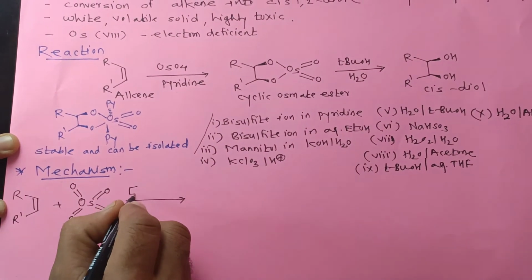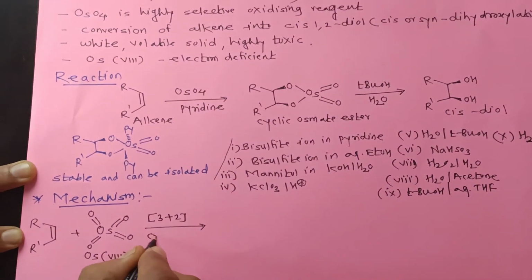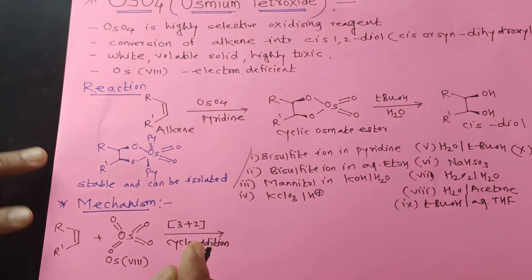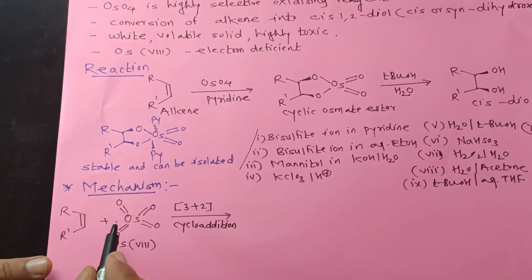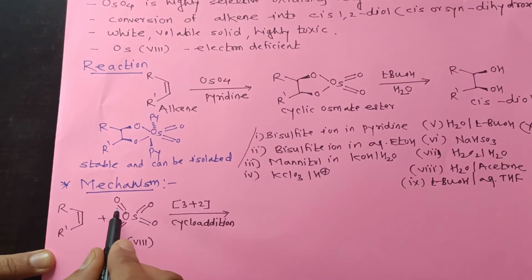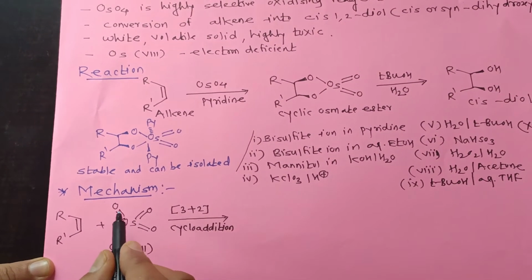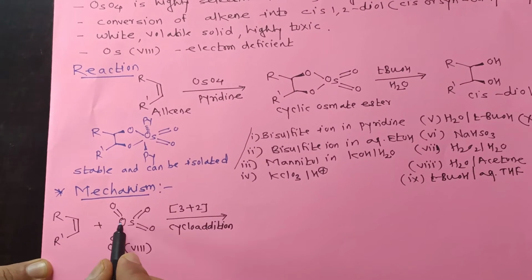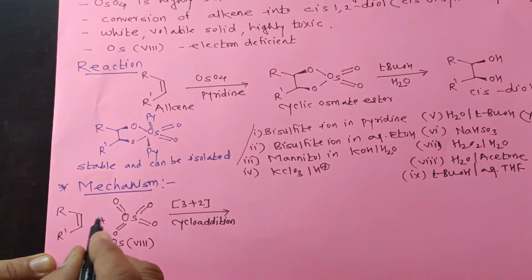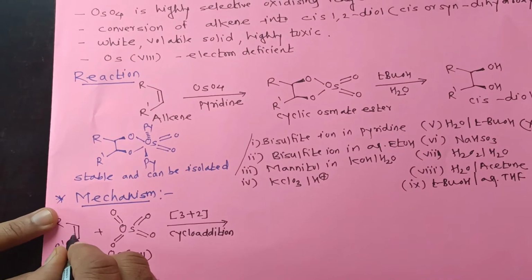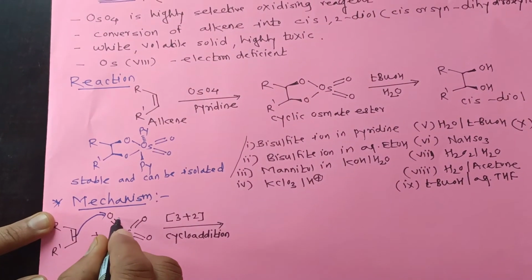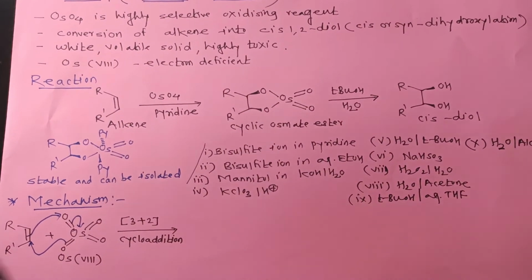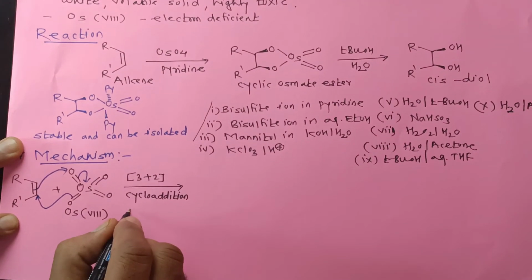This reaction is a 3+2 cycloaddition because it involves addition of these three atoms, oxygen, osmium and this second oxygen, 1 2 3, and the two carbons, that is a 3+2 cycloaddition reaction. There is formation of a cyclic intermediate, therefore it is called a cycloaddition reaction.